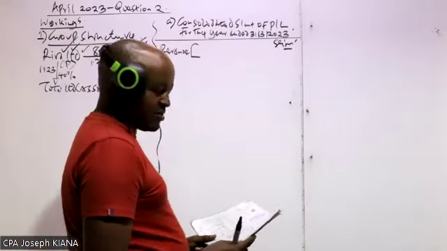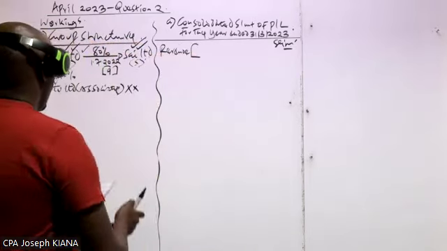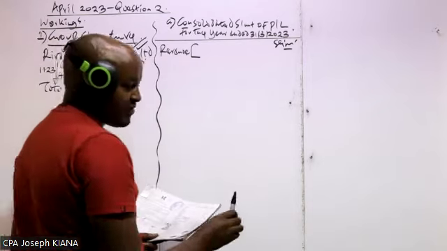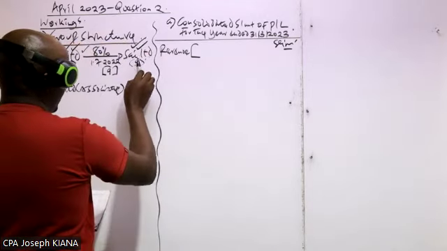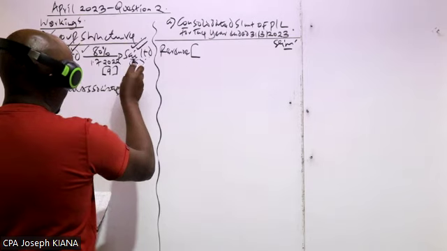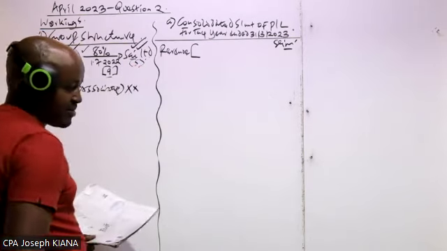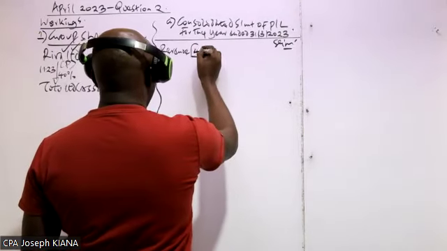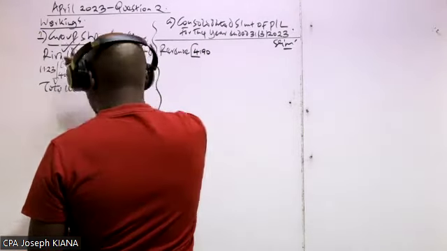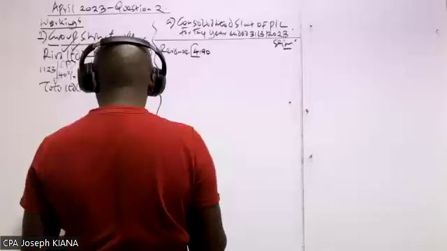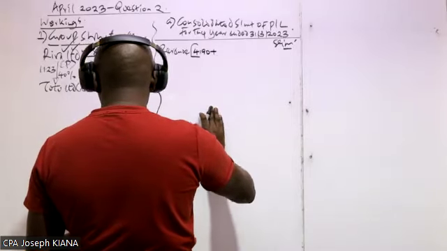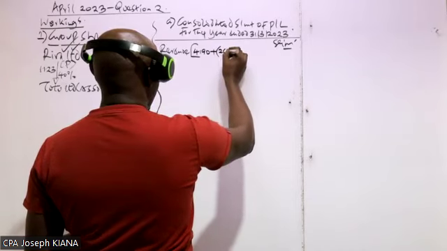Okay, so let's move. In this case, we combine the revenue and expenses of the parent with that of the subsidiary. For the items of revenue and expenses for this company, CI, we have said we are going to take them for 9 months. So we take the revenue of the parent, which is 4190, plus that of CI, which is 2600.